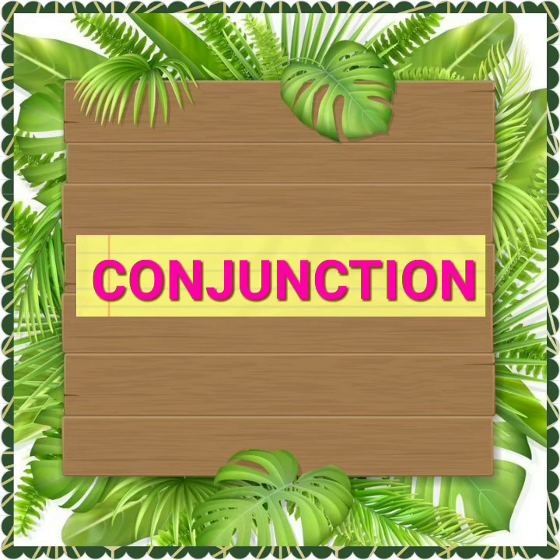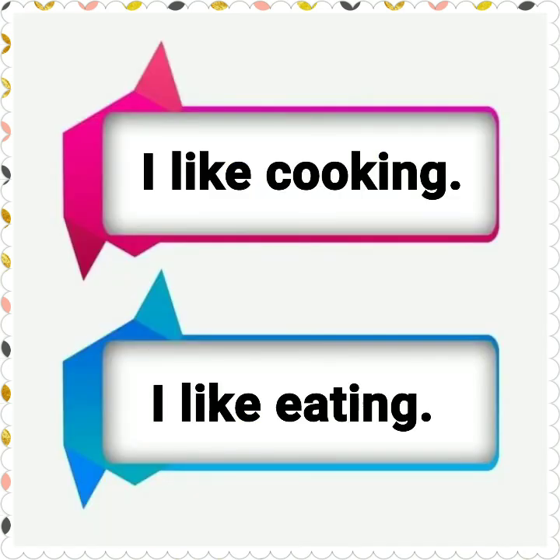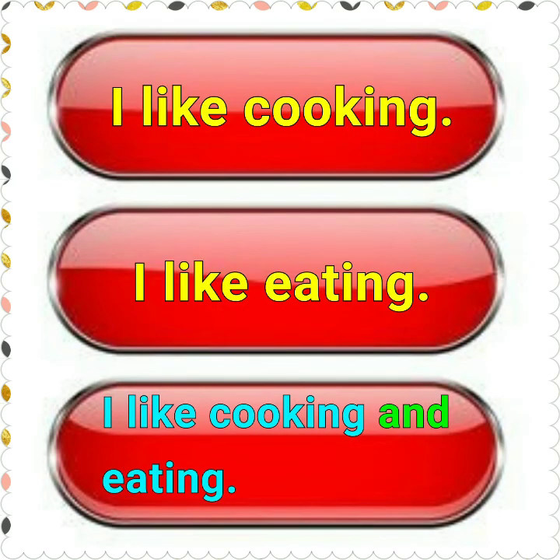Next one, conjunction. What are conjunctions? Conjunctions are words that link other words, phrases, or clauses together. For example, I like cooking. I like eating. We can join these sentences by using a conjunction. How? I like cooking and eating.